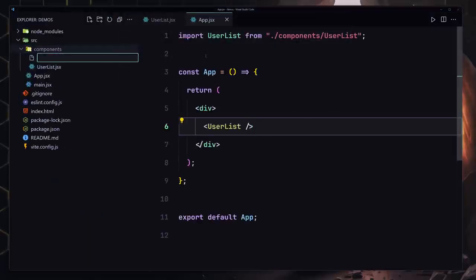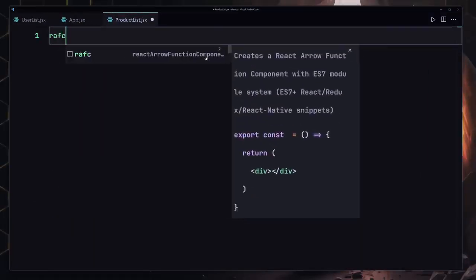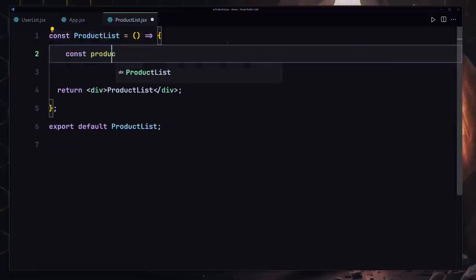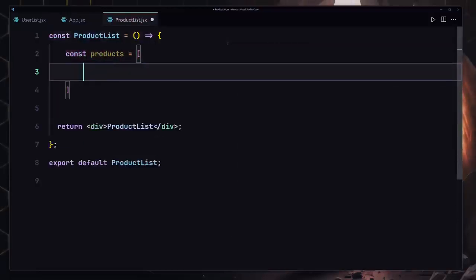Now the next thing that we have to do is create our ProductList.jsx component. Inside there we are going to be using our array-fce, and let's just define our products here, and that's going to be set to an array. In this array we'll have a few objects, and each object will have the ID and the name. So I'll just write iPhone, or maybe phone would be fine. And I'm going to also provide the price of, I don't know, just a random arbitrary price, like 699 or something like that.